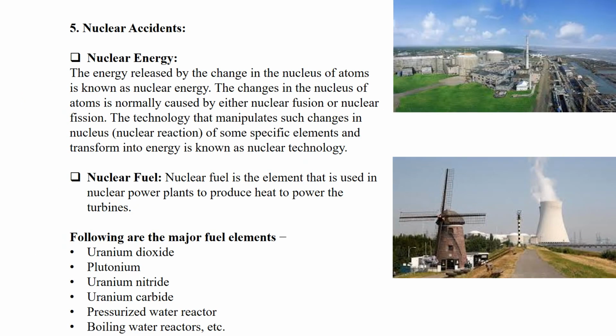Then the next important issue is nuclear accident. So what is a nuclear accident? Basically, nowadays we are using the energy known as nuclear energy. So this is a nuclear power plant at Tarapur, like other nuclear power plants. Okay. So what is nuclear energy?